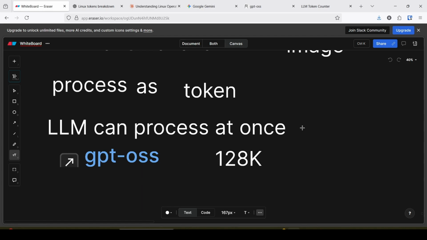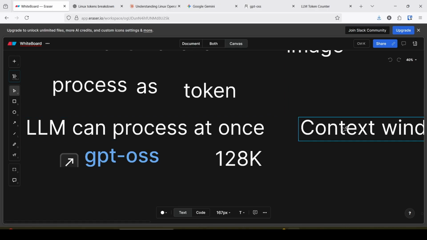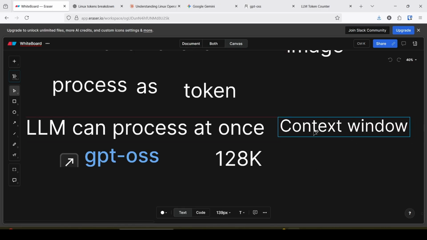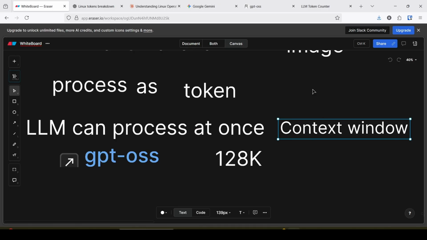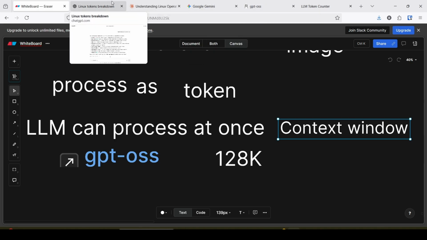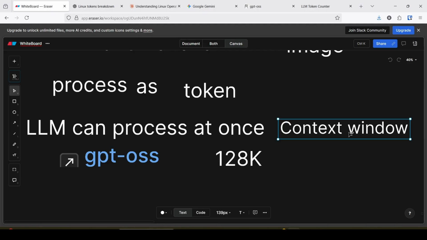Different LLMs have different context windows. When you ask questions to an AI application, keep in mind not to go beyond the context window.